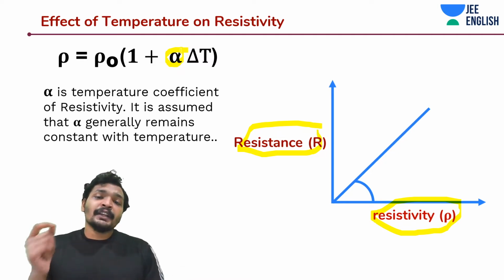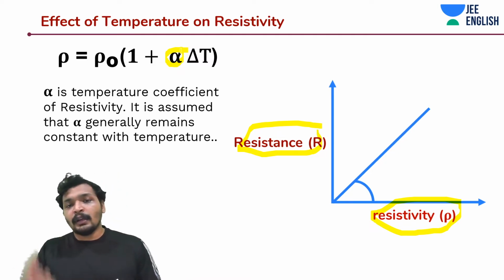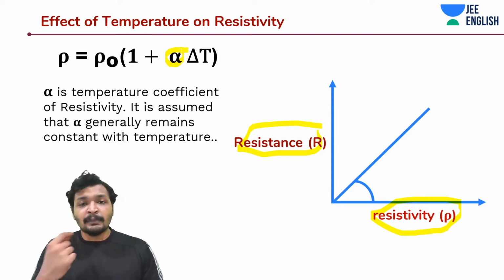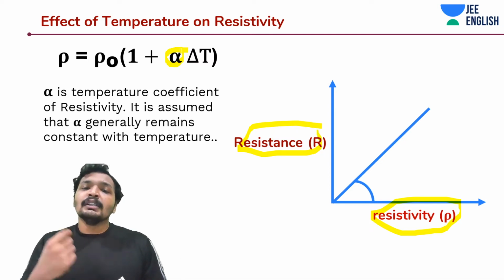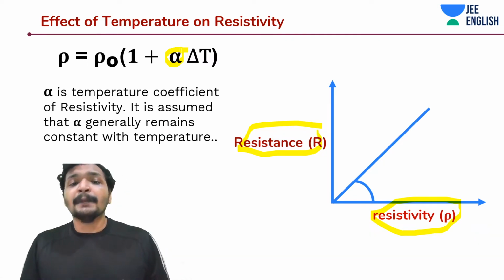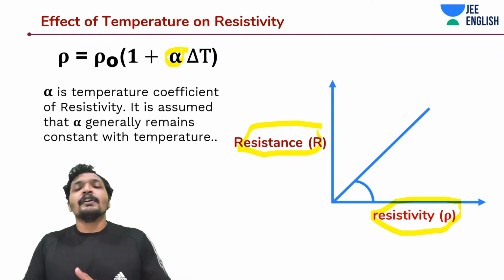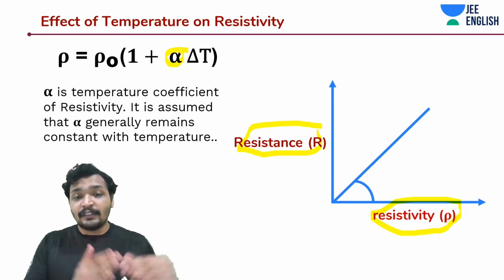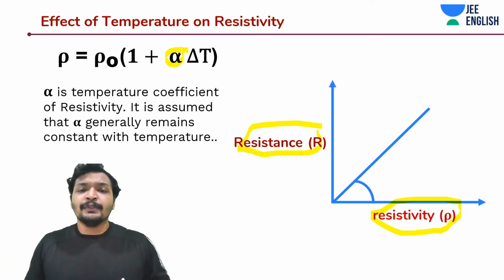Because they both are varying by different magnitudes. For temperature, the alpha, the thermal coefficient of resistance, is going to be somewhere in the order of 10 to the power minus 3, whereas in the case of semiconductors, it is going to be in the range of 10 to the power minus 2, even less than that, like 5 into 10 to the power minus 2. So you see those kinds of effects.